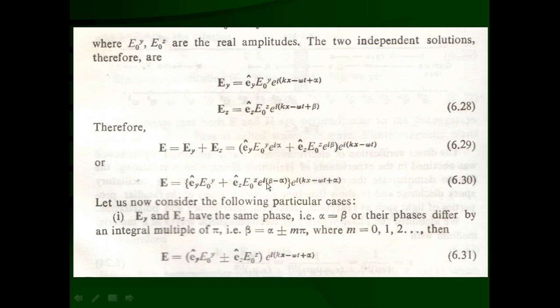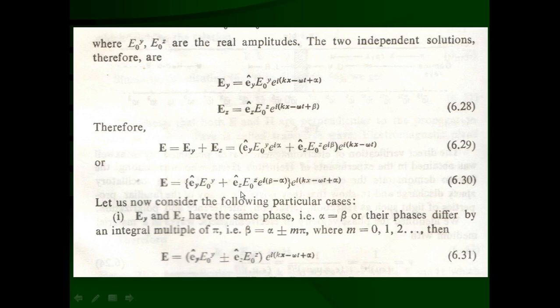So the real part, cos theta, can be either plus 1 or minus 1, because beta minus alpha is equal to 0, pi, 2 pi, 3 pi, like that. When it is 2 pi, 4 pi, or an even number multiplied with pi, it is going to be plus 1. But when it is multiplied with an odd number, m equal to 1, 3, 5, etc., it is going to be minus 1. So this e raised to i(beta minus alpha) is nothing but plus 1 or minus 1.